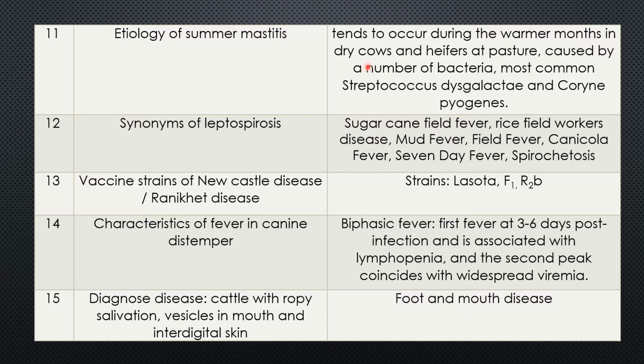In some countries they allow the cow to dry during summer months because in summer, greens are not available and there is scarcity of water. So they plan the parturition and lactation period in such a way that most of the cows become dry during summer months, and heifers are at pasture.